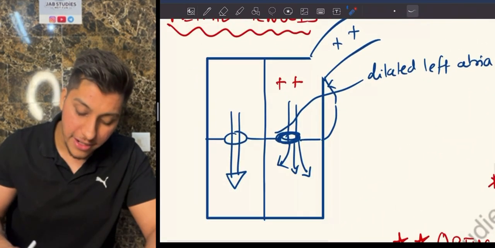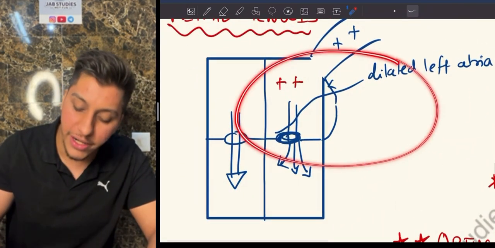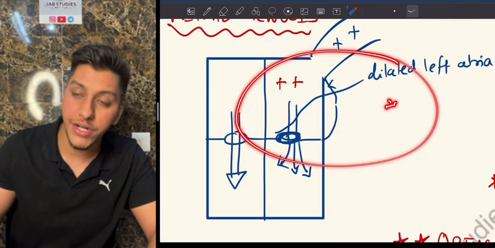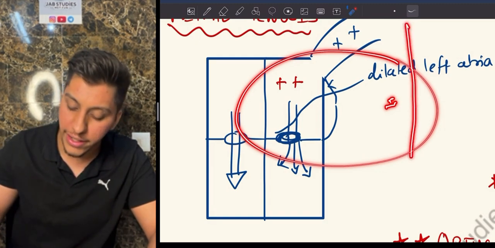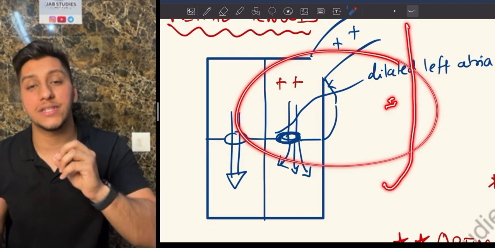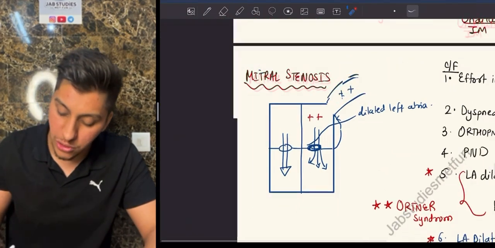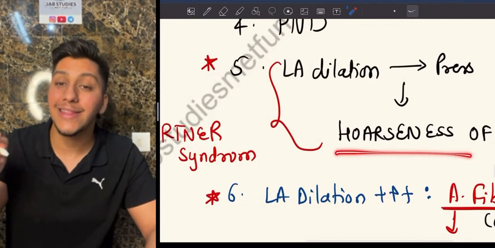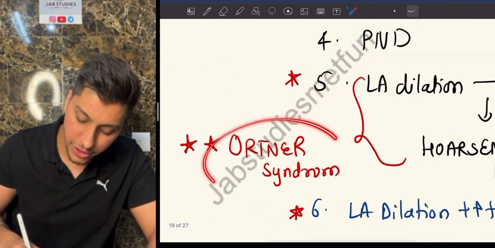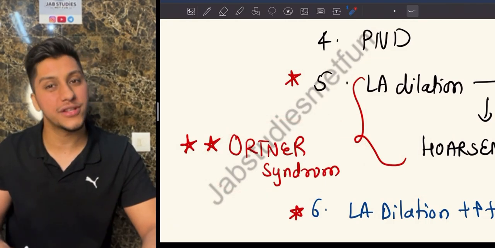Now, because of mitral stenosis, as I told you again, left atrial dilatation is there. Because of left atrial dilatation, you have a nerve over here, the recurrent laryngeal nerve. This is going to get pinched. That is why in these patients you will have hoarseness of voice, and this condition is known as Ortner syndrome. I hope you understood all the features.